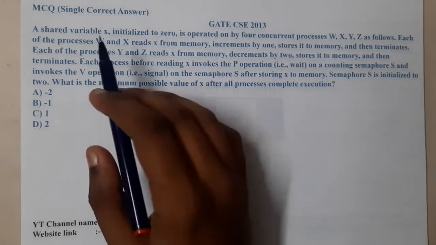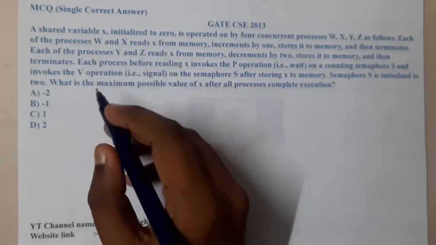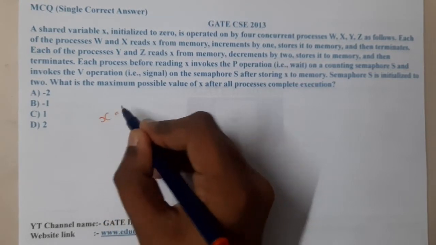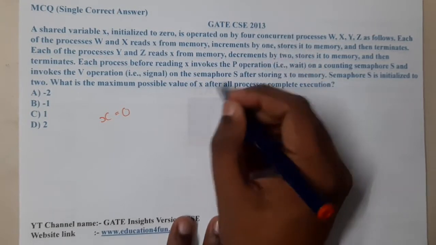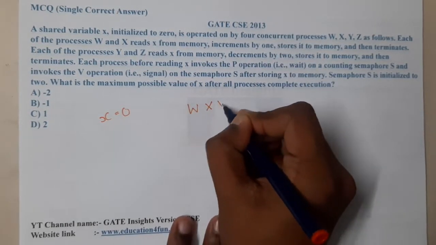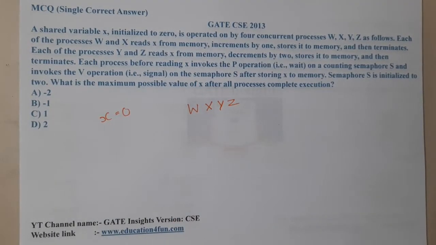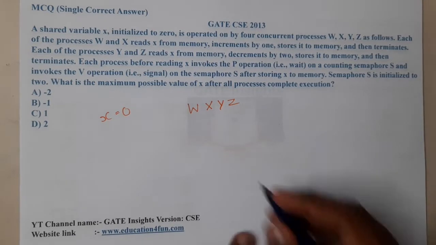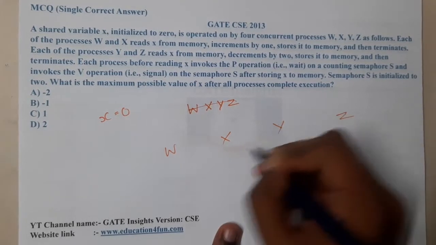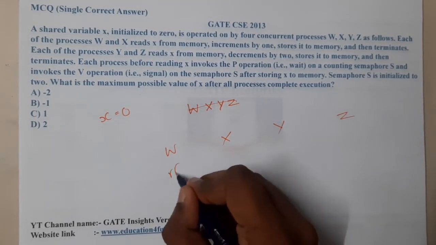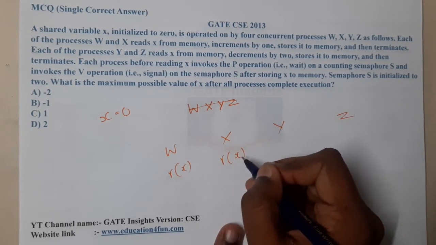The given question is: a shared variable x initialized to 0. The value of x equal to 0 is operated on by four concurrent processes W, X, Y, and Z as follows. Each of the processes W and X reads X first, increments by 1, and stores it in the memory.